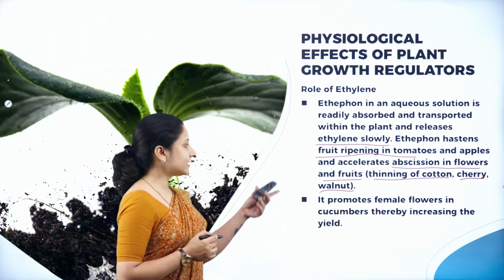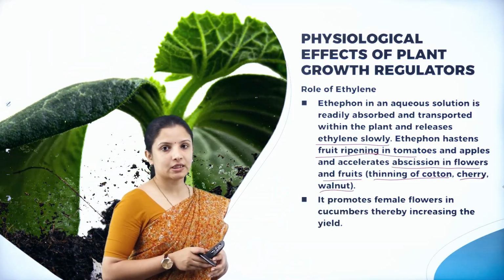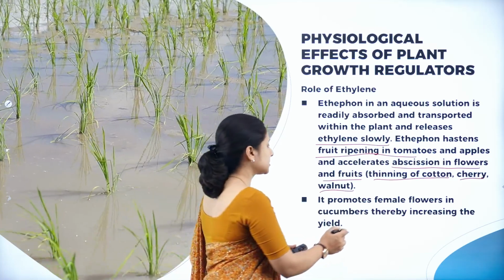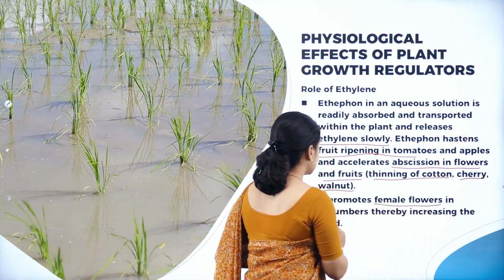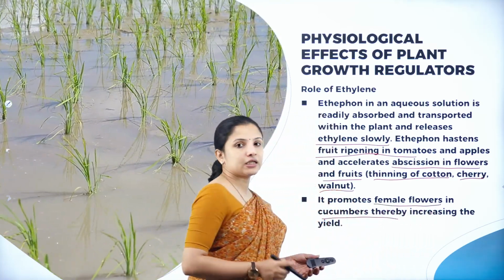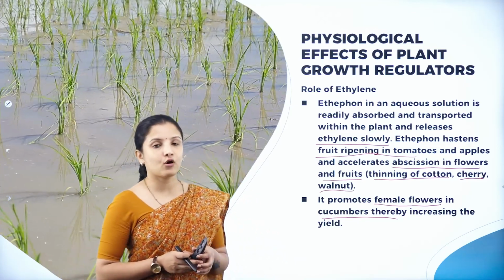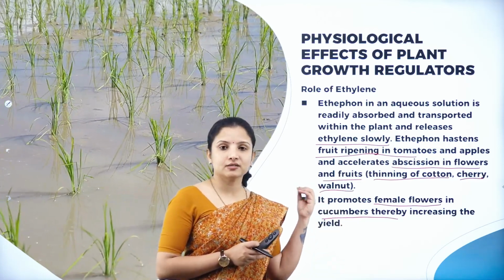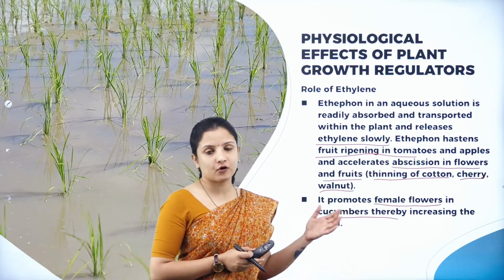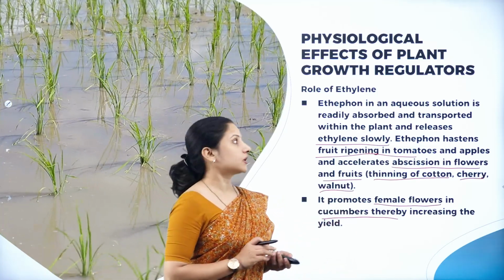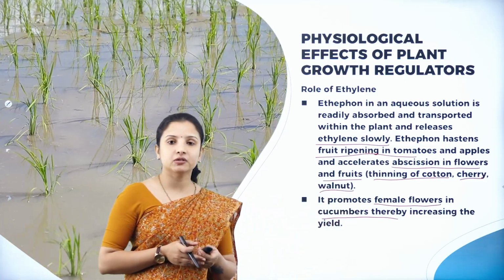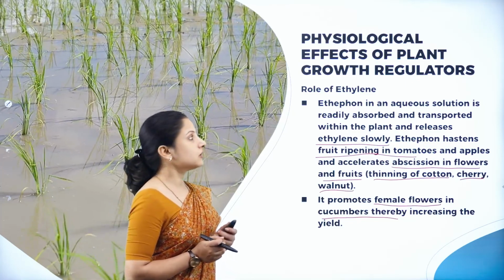And not just that, ethylene also promotes the development of female flowers in cucumbers, thereby increasing the yield of the cucumber plant. So for all this, the form of ethylene marketed as Ethaphon is very, very important. So this is how ethylene helps in the overall development of the plant.